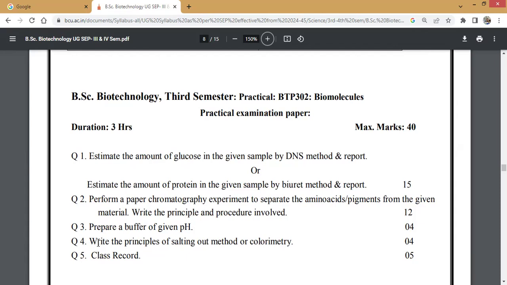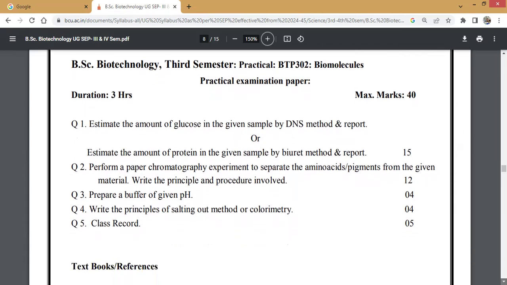Then the 4th question: write the principle of the salting out method or colorimetry. The examiner will choose whether you need to write about the salting out method or colorimetry. So this carries 4 marks. Again, you need to write here the principle behind the salting out method and colorimetry. Then the last one, question number 5, that is the class record, which carries 5 marks. Okay, total maximum marks 40. So you can take a screenshot of this one and keep it. So this is all about your practical examination paper.